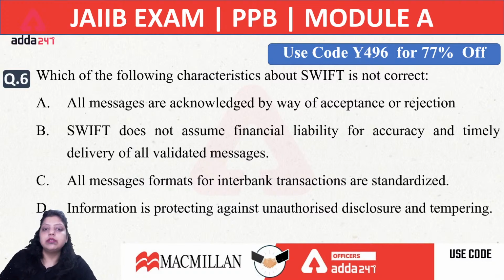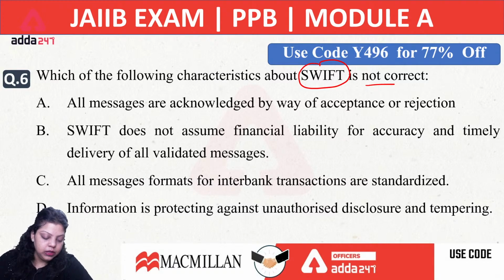Next question is, which of the following characteristics about SWIFT is not correct? We have discussed SWIFT in one session when we discussed the term of the day. So now let me know which of the following is not a characteristic of SWIFT. SWIFT's full form is Society for Worldwide Interbank Financial Telecommunication. Now what is not a characteristic of SWIFT? What is SWIFT actually doing? SWIFT provides a reliable, secure platform to transfer financial messages between global banks.